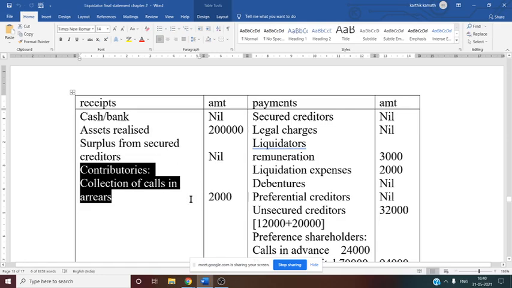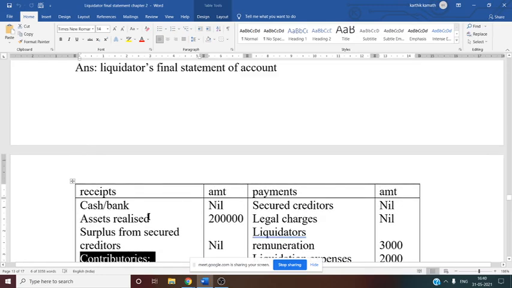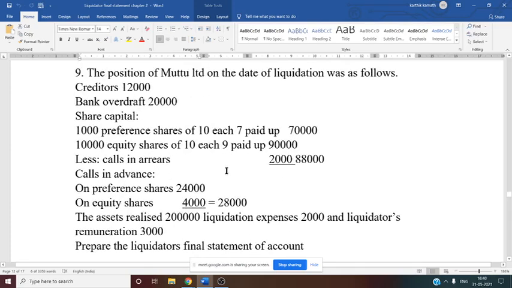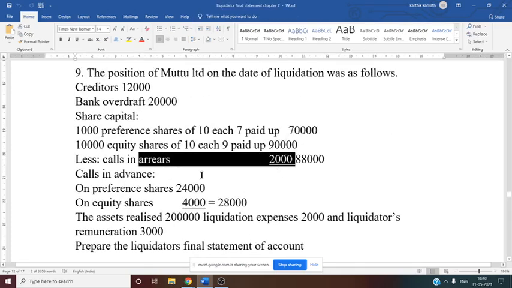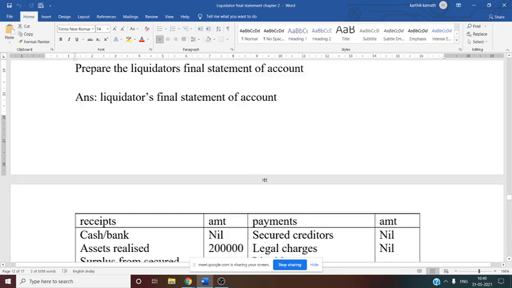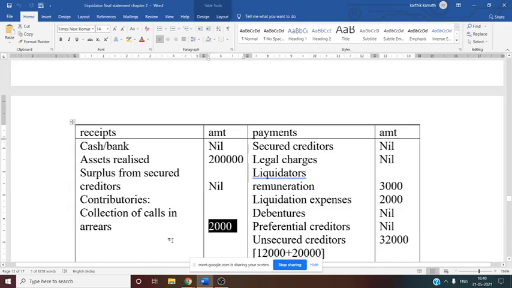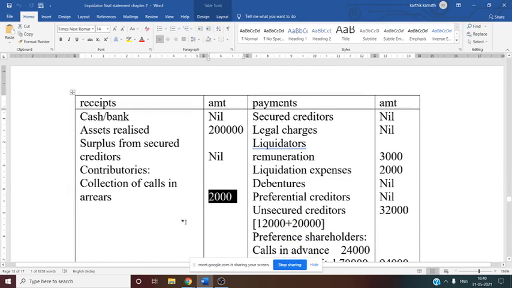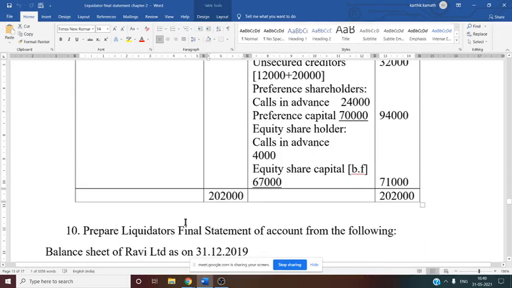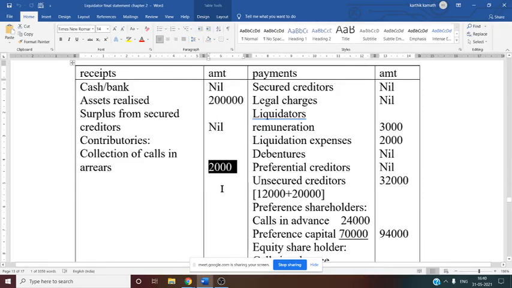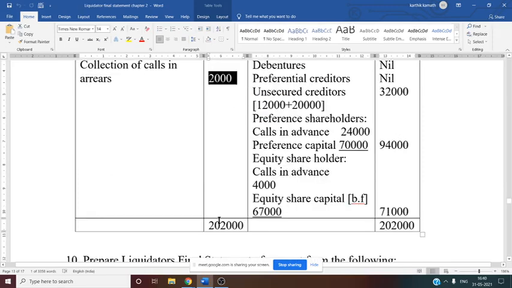Contributory, collection of calls in arrear which is not paid by the shareholder is received by the company at the time of winding up or at the time of liquidation. What is the calls in arrear amount? Say this, calls in arrear for equity share 10 rupees each, 9 paid up, now 2000 is not paid. So this 2000 you can consider here, collection of calls in arrear, directly from the question. So no other information you need to write in the receipt side. So receipt side total you can find, that is 2 lakh plus 2000, that is 2 lakh 2000.